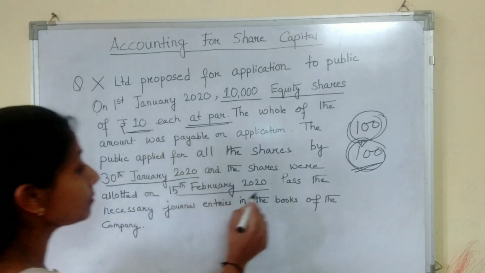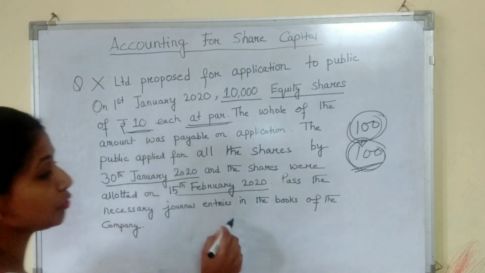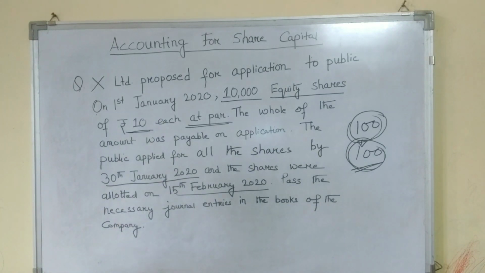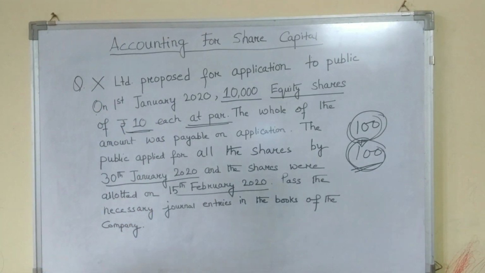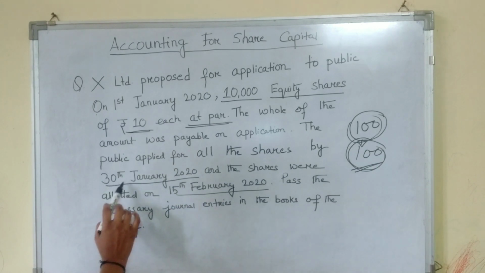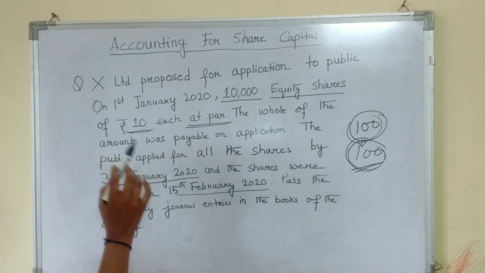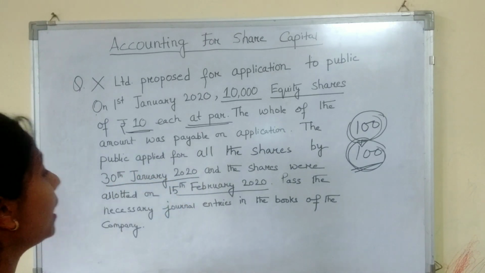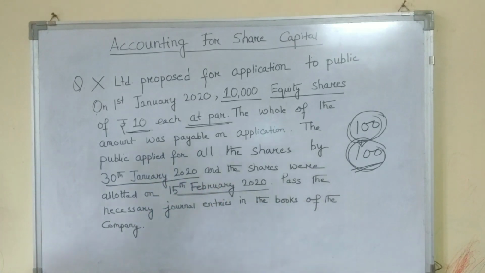Pass the necessary journal entries in the books of the company, that is X Limited. Note two things, the dates. First, 30th January 2020, the date on which the public has applied for the shares, and 15th February, the date on which the company has allotted the shares.